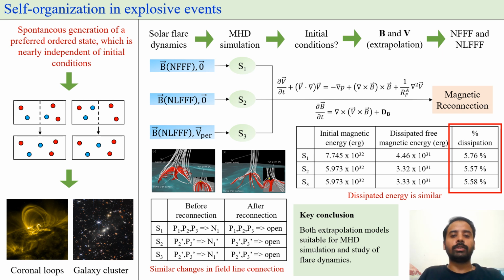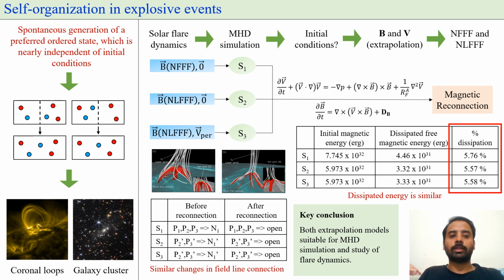We carried out simulations to solve the MHD equations and looked at the results relating to magnetic reconnection. We found the changes in field line connection to be nearly similar at a 3D null point, which was obtained in both the models. Here P and N refer to positive and negative magnetic polarities. The primes are for the NLFF model and open refers to the open magnetic field lines. Also, you can see that dissipated magnetic energy is similar in all the cases. The key conclusion is that the results are nearly independent of initial conditions and both the models can be used to study flare dynamics.